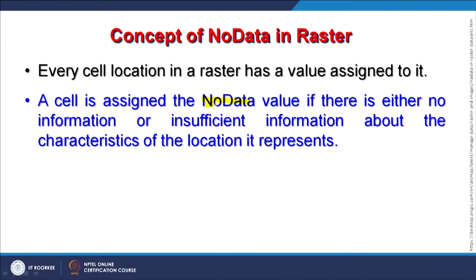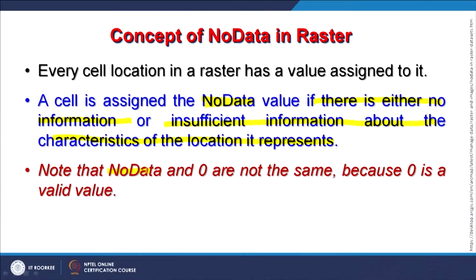Keeping this in mind, the no data value is assigned if there is either no information or insufficient information about the characteristics of the location it represents. That is what the outside is, because inside we need to have information, but outside, till it gets the overall shape of a square or rectangle. We will see further details also with examples.